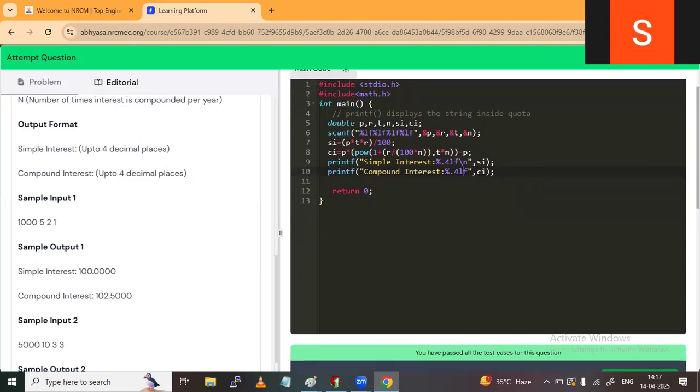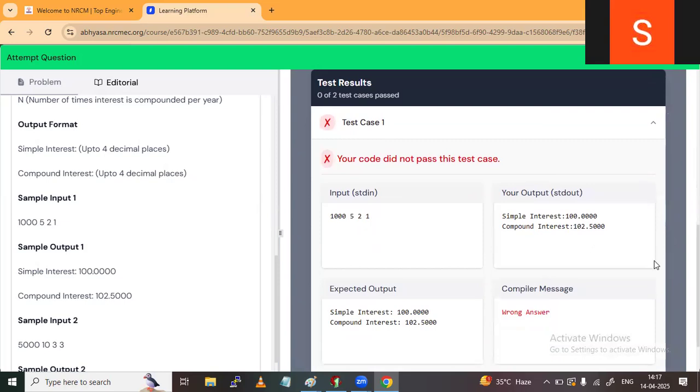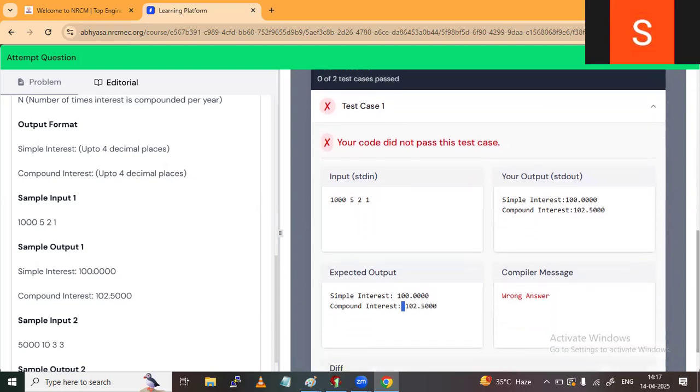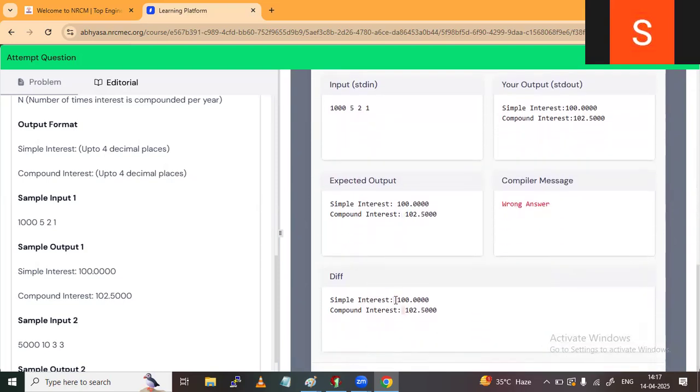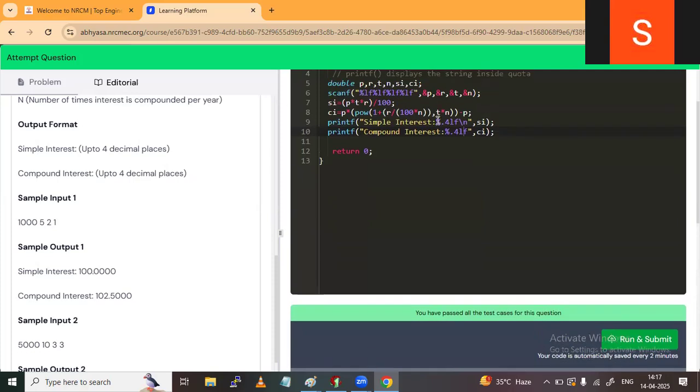Now observe, once again I will execute, run and submit. This time I hope it will pass. Or not passed, wrong answer again. Why? Because see, where is the mistake? Mistake is here. Some gap is there in the expected output, but you have not given any gap here, that's why it is showing. Here also it is highlighted, some problem. Then in the printf function only you have to make a little change. Here give one space, here also one space, and compile one more time.